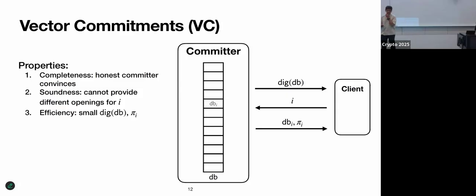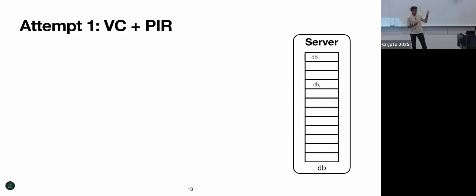And finally, efficiency, which just says that the digest and the proof should both be much smaller than the database. You can just think here of Merkle trees. For Merkle trees, the digest size is just one hash, and the proof size is logarithmic in the database. All right, so let's immediately try to use this to construct MPIR.